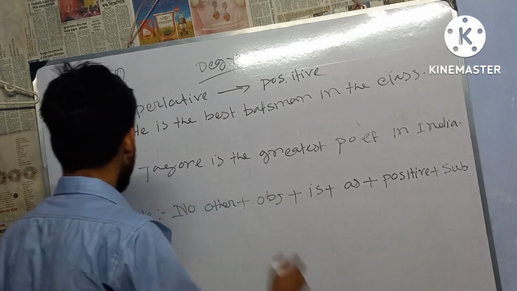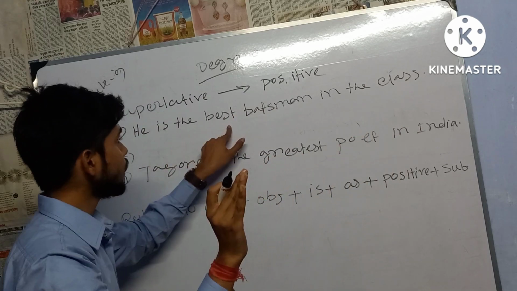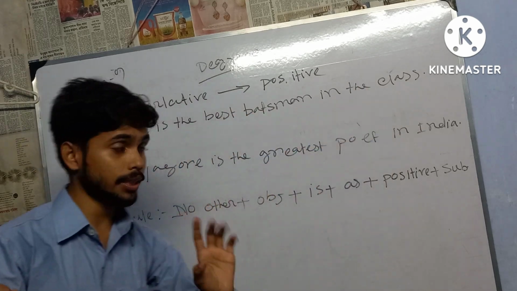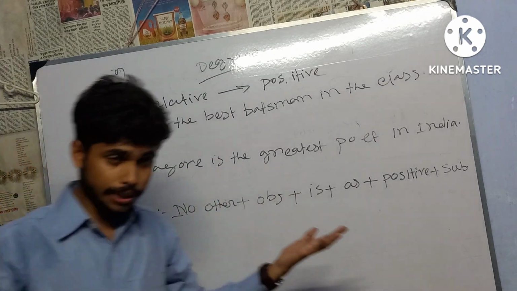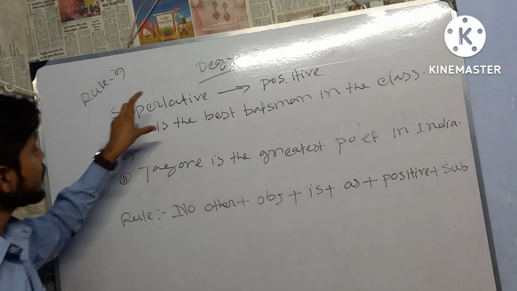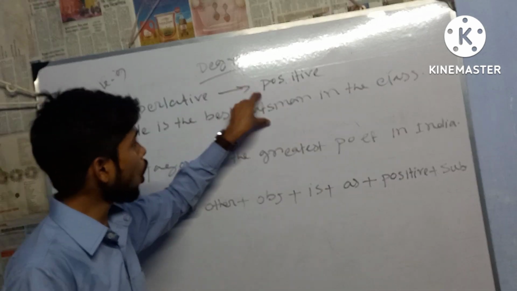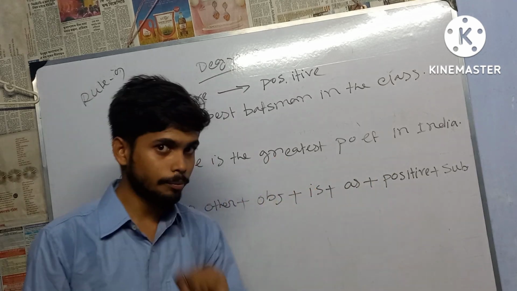Look at the example. He is the best batsman in the class. Try to understand. This is the superlative degree. So you will ask me, Sudip sir, how can we identify whether this is an example of superlative degree, comparative degree or positive degree? Okay, let me tell you.